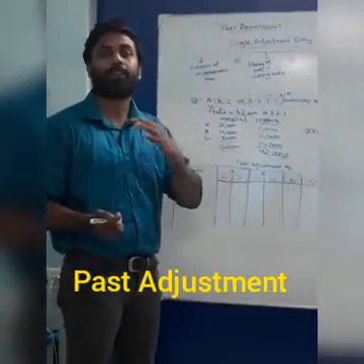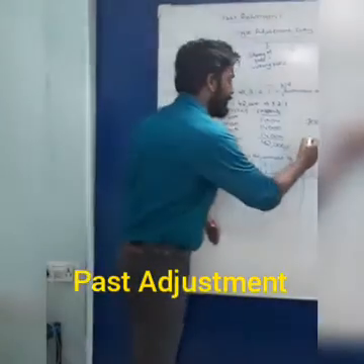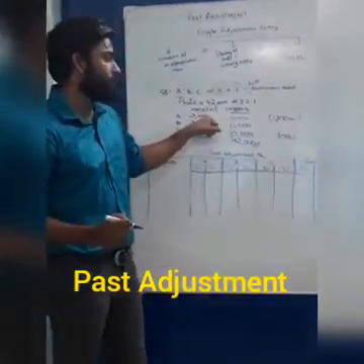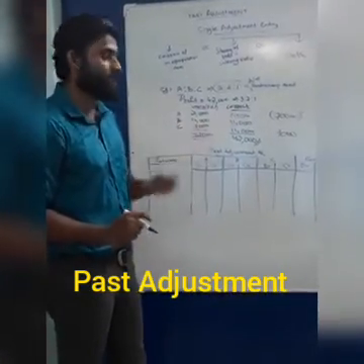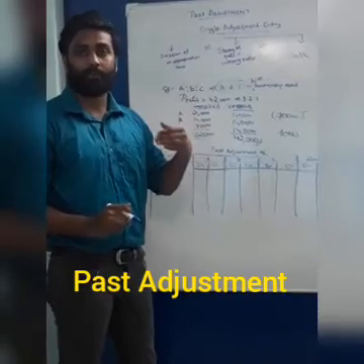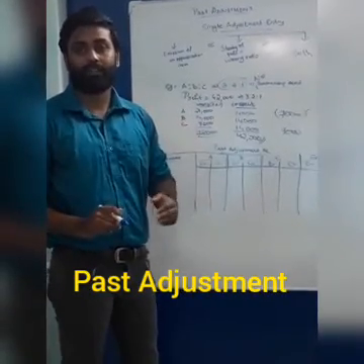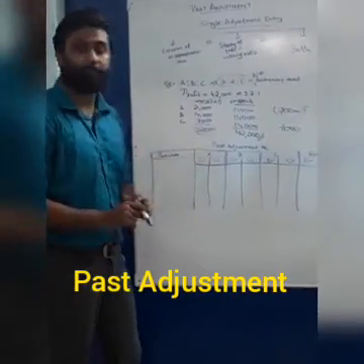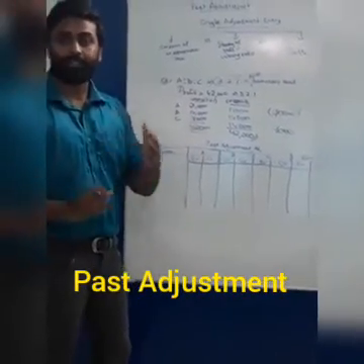Now C has to get 7,000 more. A got 7,000 more and C got 7,000 less. So by preparing the past adjustment account, we can rectify it.